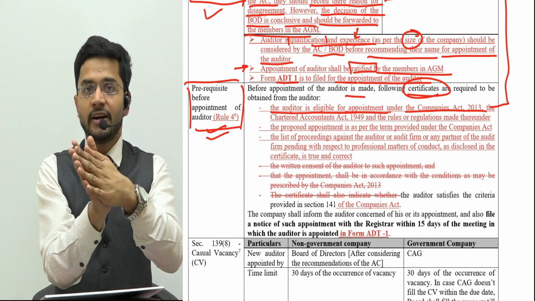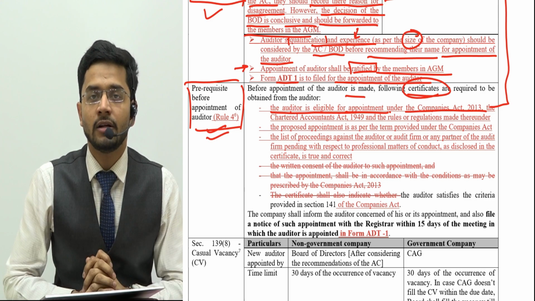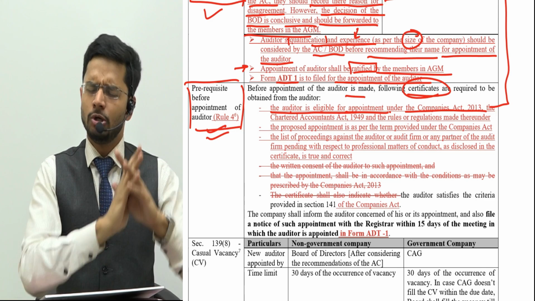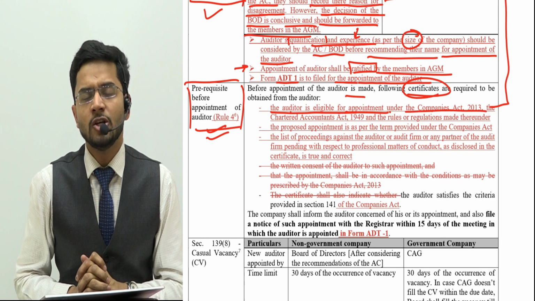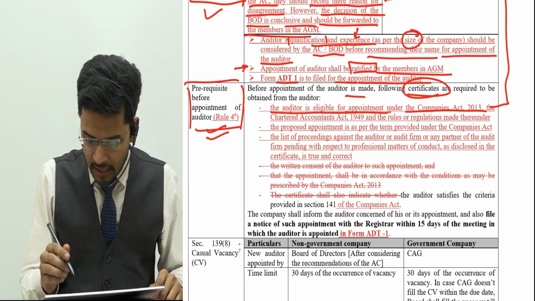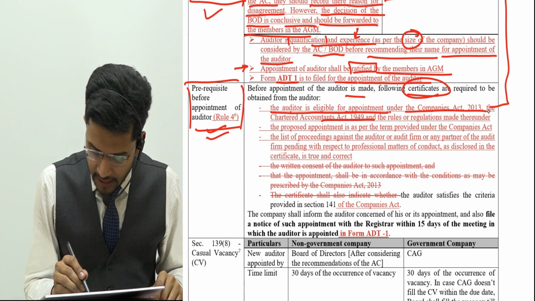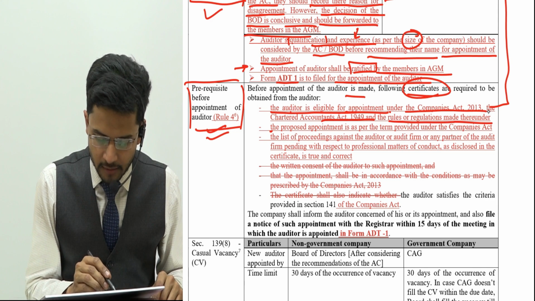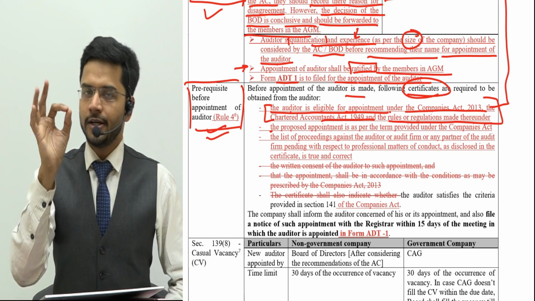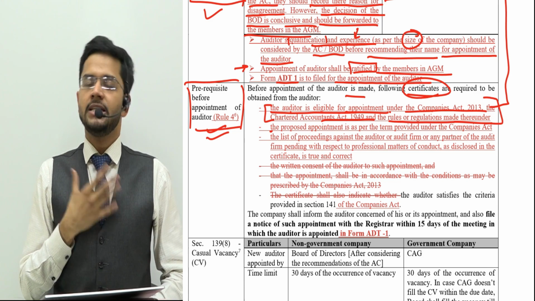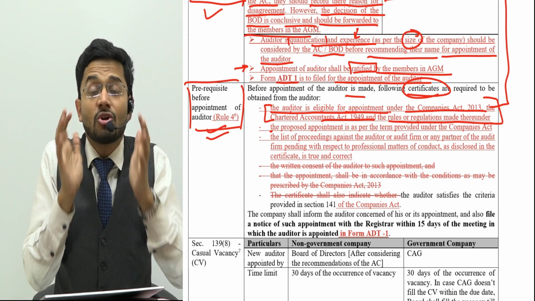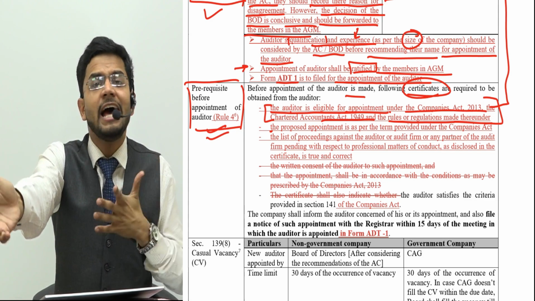He is not disqualified in any of the sections provided under the Companies Act 2013 and the accompanying rules, and he is absolutely perfect in being eligible for appointment as the auditor. The first and foremost certificate is under the Chartered Accountants Act and the rules and regulations made thereunder. So the first certificate is that he is fit to be appointed as the auditor of our company under the Companies Act. Because, guys, practically, we cannot make sure how many clients he already has.